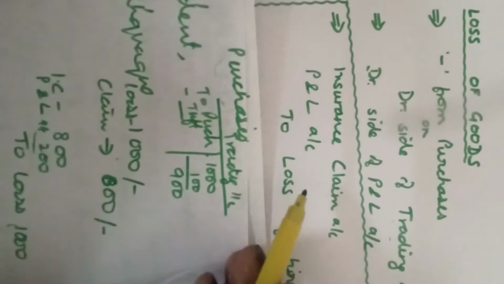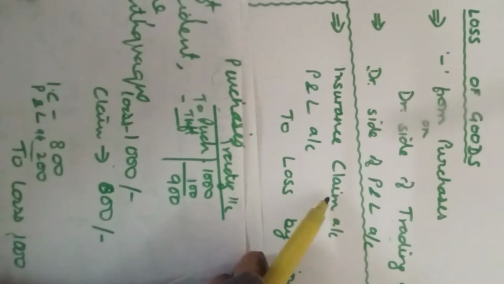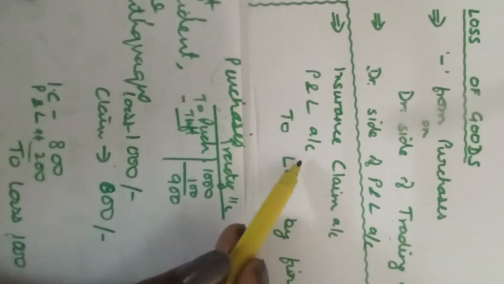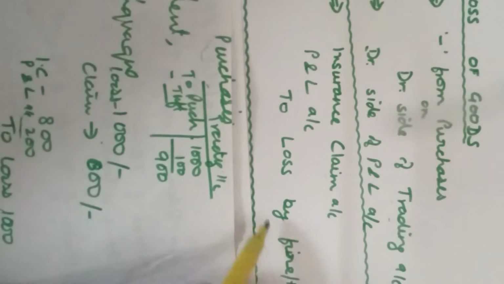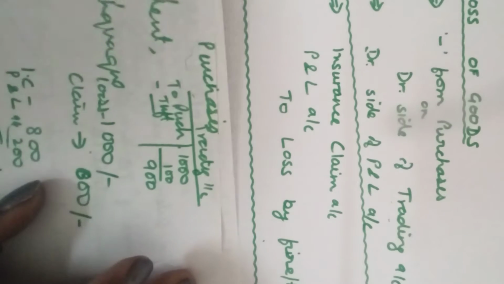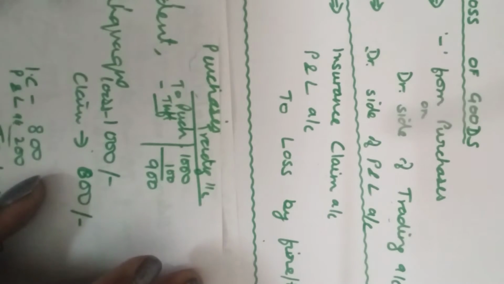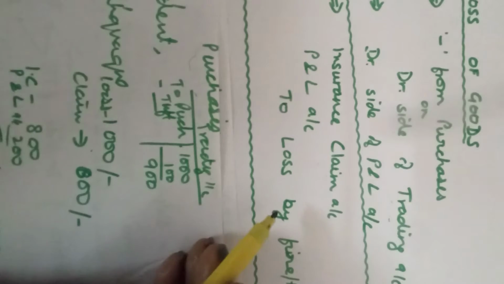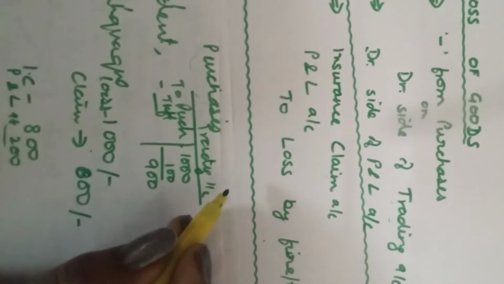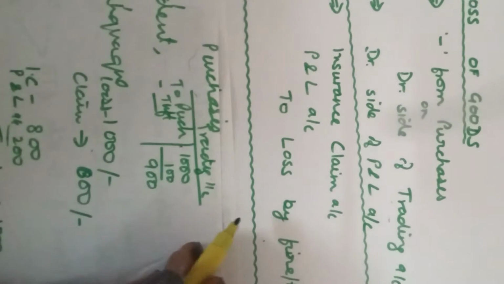So the journal entry becomes: insurance claim debited, P&L account debited to loss by fire, loss by theft, loss by accident, whatever reason has been given in the question for that loss. That is the journal entry, and the effect we have discussed. I will just do one question coinciding to that, so that the treatment is clear to you.